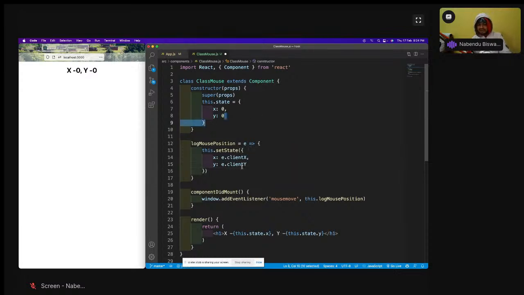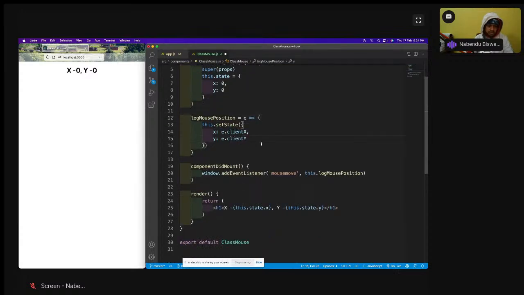So what are this clientX and clientY? These are given to us by the browser, so we can track the position of x and y. The moment I move the mouse, it will change the x and y position. So it will re-render and everything will be shown. And componentDidMount is only running once, so this event listener is running only once.